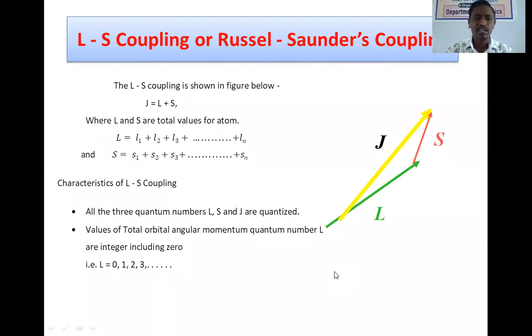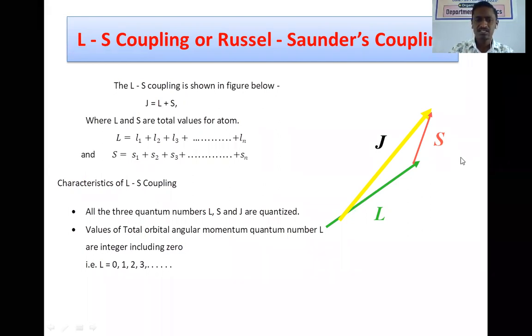Okay, and finally after obtaining the values of capital L and capital S, see the figure. As per the figure, according to the vector law of triangle, the value of capital J is obtained. Here capital L shows the vector value of the total orbital angular momentum of the atom.